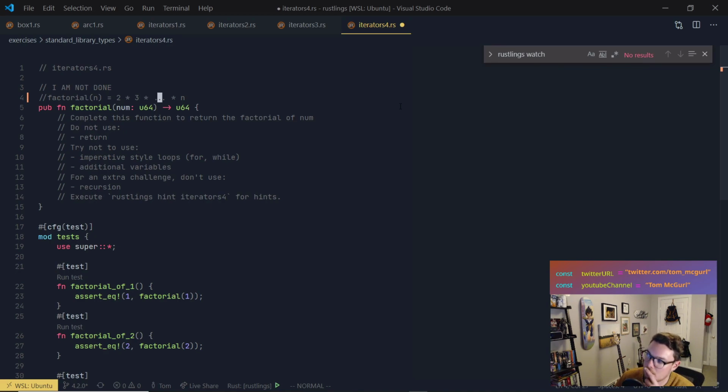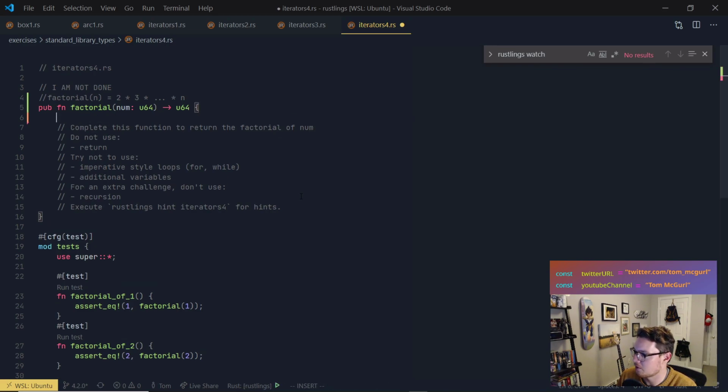Now, question though. No, this makes sense. All right, factorial. Okay, this is the formula. We can't use recursion? Come on. I would definitely use recursion for this, but they don't want us to do it. We're going to use an iterator. They're like, use an iterator. It's called Iterators 4, Tom. What are you doing? Use an iterator. Clearly, that's what we want you to use. Recursion. All right, so let's try using it. And don't use return. That's okay. It's basically telling us we can do this in one line if we're crazy. That's what it's saying. It's like, oh, you're crazy? Do it in one line.